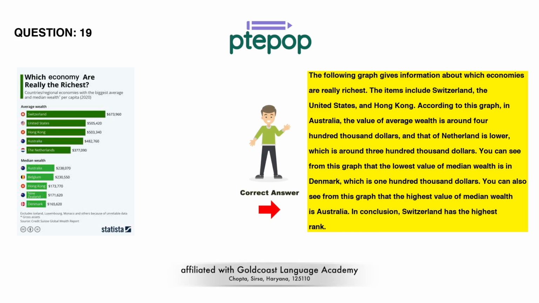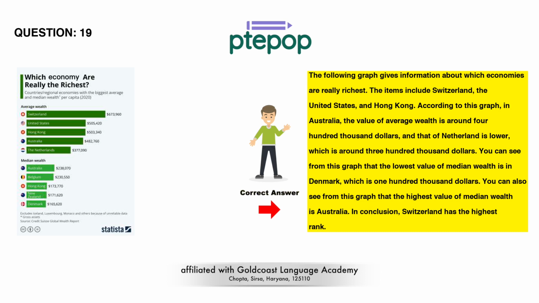The following graph gives information about which economies are really richest. The items include Switzerland, the United States, and Hong Kong. According to this graph, in Australia, the value of average wealth is around $400,000, and that of Netherlands is lower,